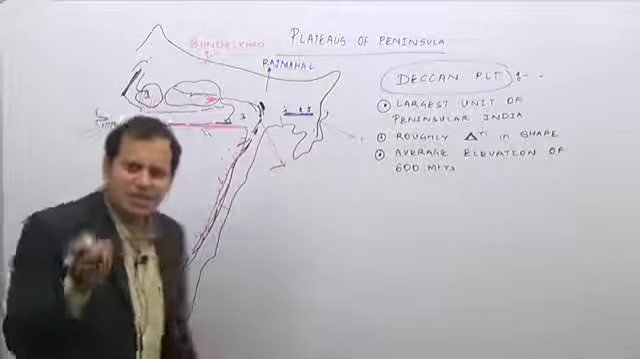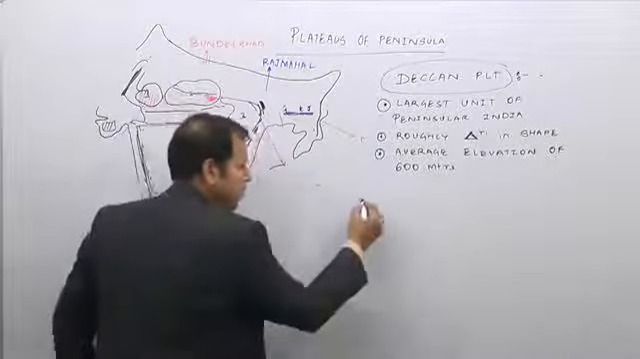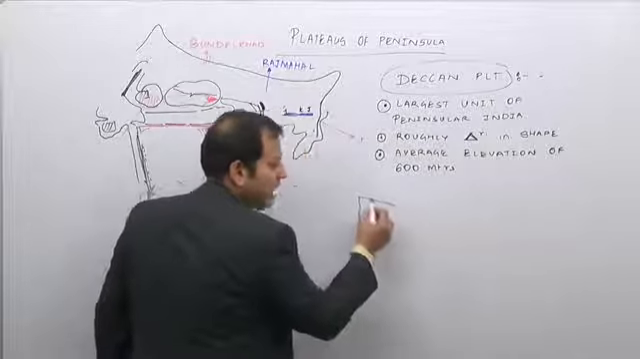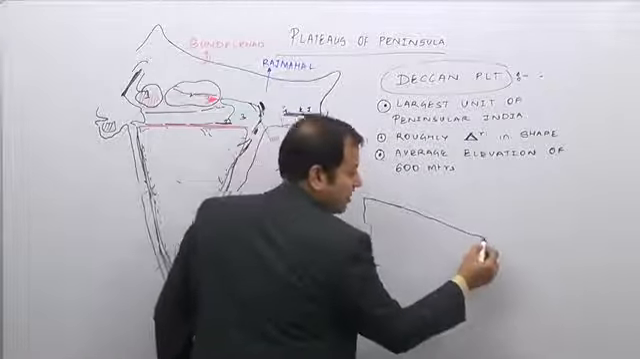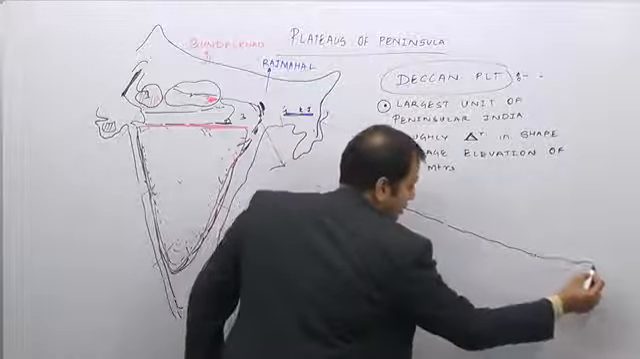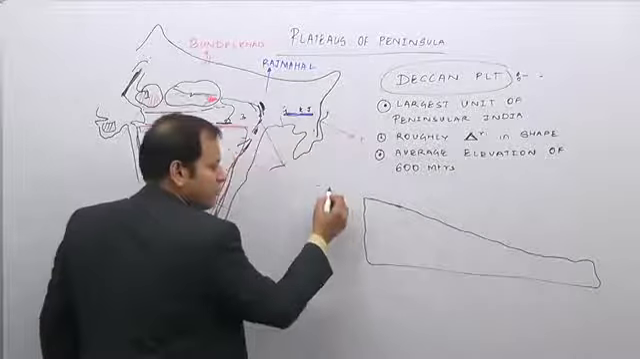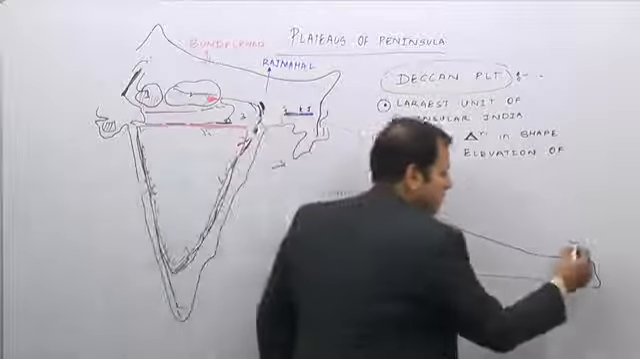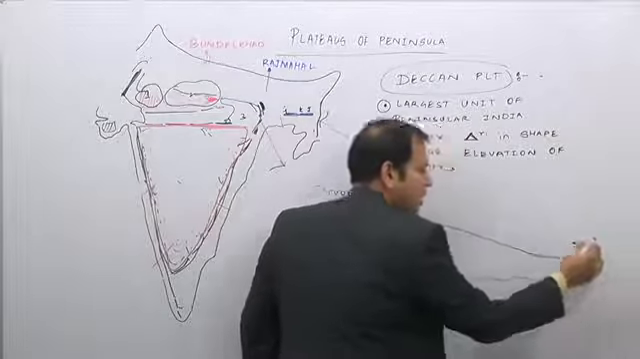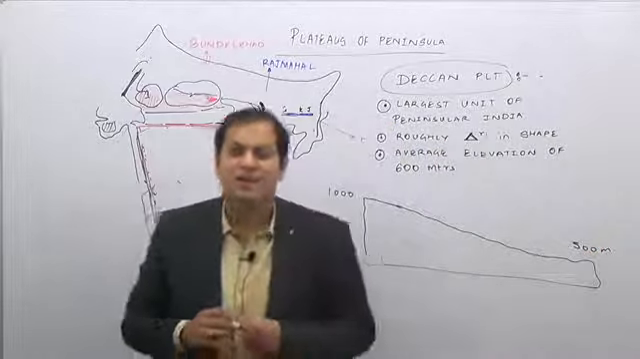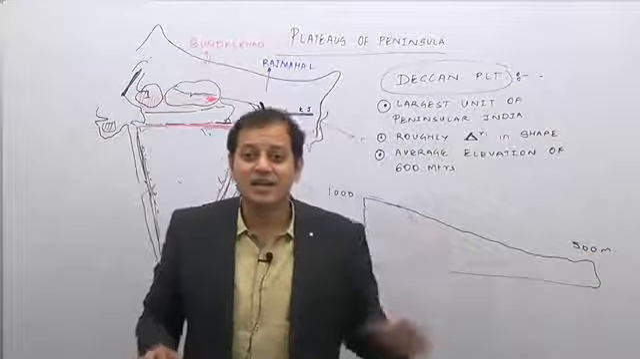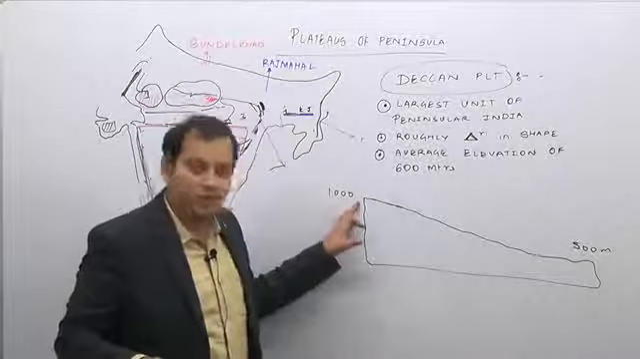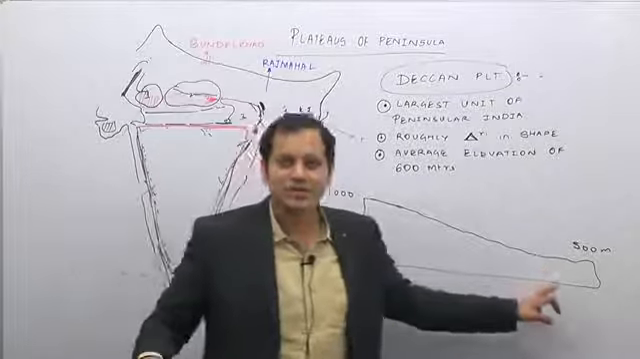The average elevation is 600 meters, but if we try to locate the slope of the Deccan Plateau, the higher elevation is found in the western part, while the lower elevation is found in the eastern part. So the western part is very high, around 1000 meters, while the eastern part is at a lesser height of around 500 meters. That is the general direction of slope of the peninsular plateau, from west to east.